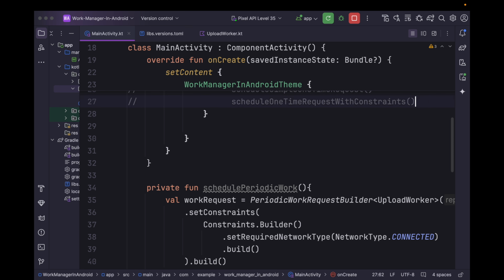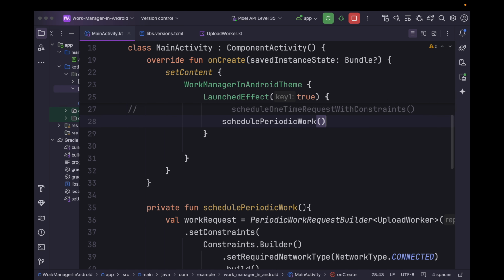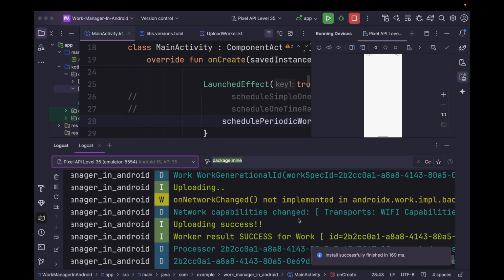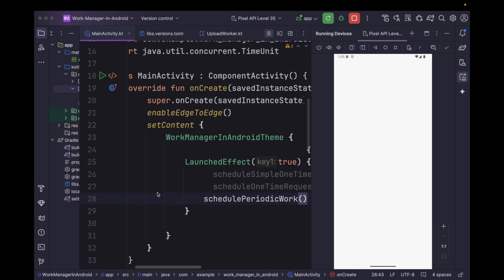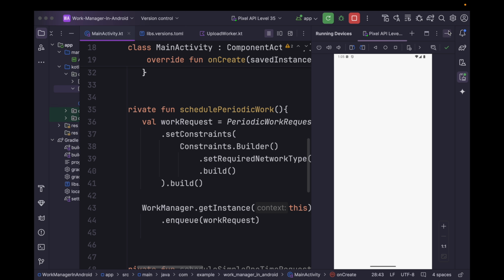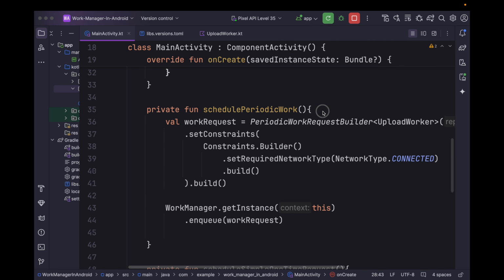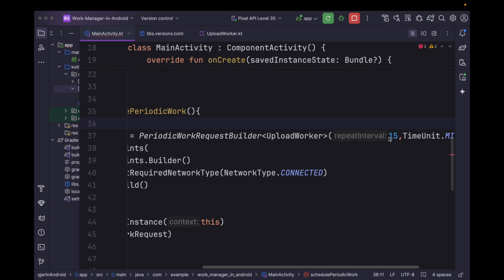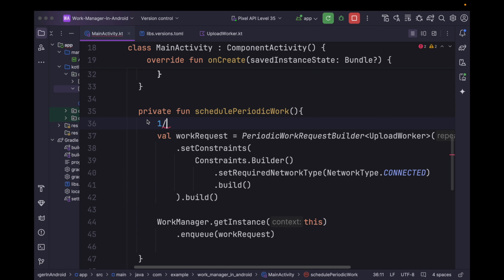We can simply call the schedule periodic work, and if we rerun our application and check the logs, again it should say that uploading and uploading success. So what this schedule periodic work will do is it will execute the work for first time, and for the second time it will execute after the repeat interval that we have specified.